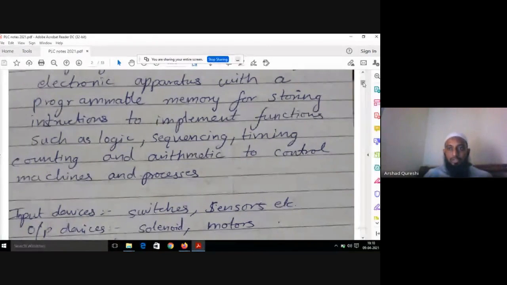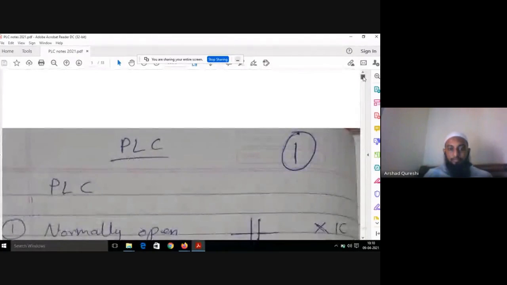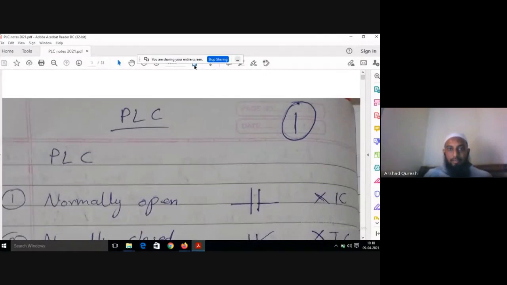Okay, what is actually your PLC? I can say PLC is something which you can program, just like your CNC programming. Just like your CNC programming, all of you know, I think you have studied it maybe in PP and all. All of you know what is CNC, computer numeric control. All of you know, students?